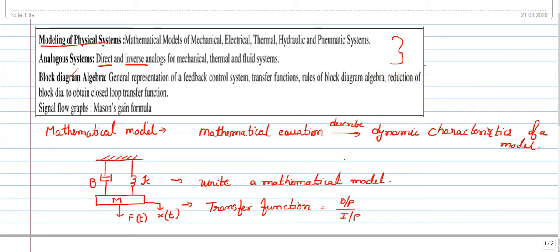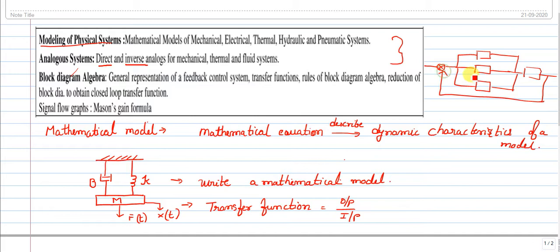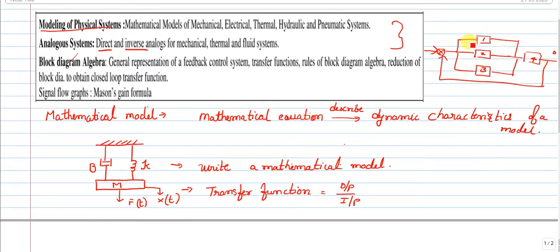So for example, if I show, this is the input, and you may have, this is a block. So just an example. So input, and these are the blocks. I can name it as 1, 2, 3, 4, and finally I will get output. So this is input and output.